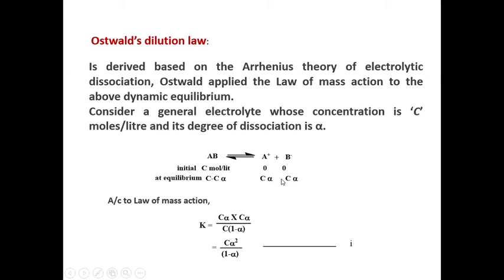Here we substitute the concentration values of products and the reactant neutral electrolyte, that is C minus C alpha. After cancelling the concentration term in numerator and denominator, we will get this equation, K equals C alpha square by 1 minus alpha.